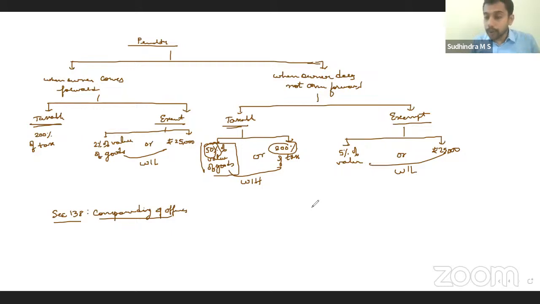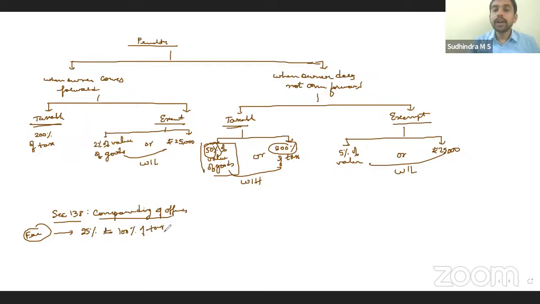Now, in case of compounding of offenses, you have to make an application for compounding. You have to bring in all the true facts of the case, and depending on the facts and circumstances, the officer will charge a compounding fee. That compounding fee can be anywhere between 25% to 100% of the tax.